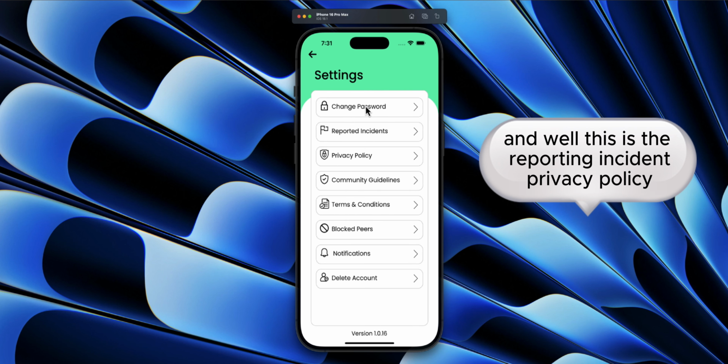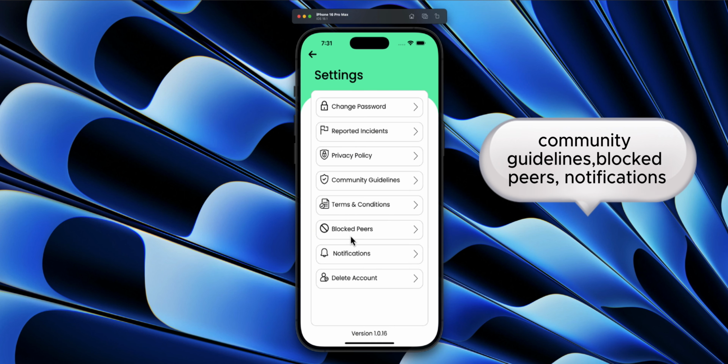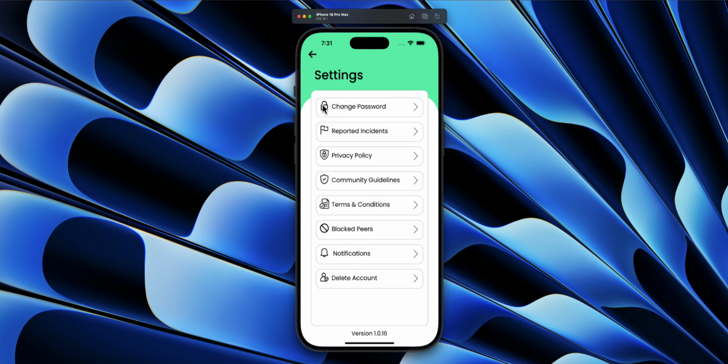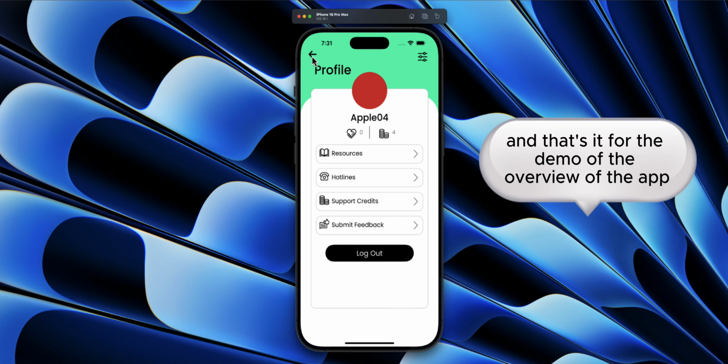And this is the reporting incident, privacy policy, security guidelines, blocked notifications, and if you'd like to delete the account. That's it for the demo overview of the app.